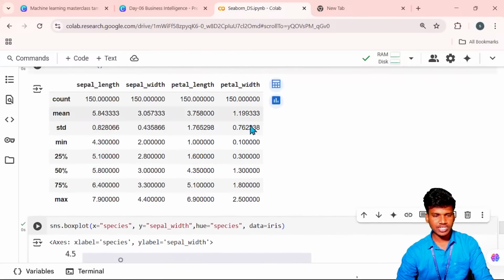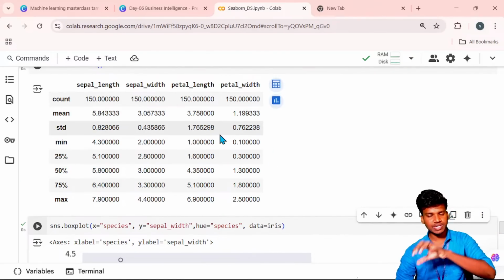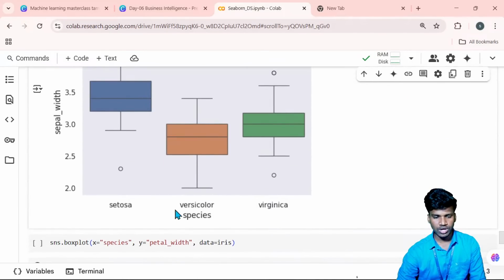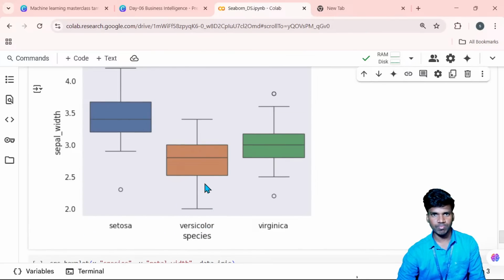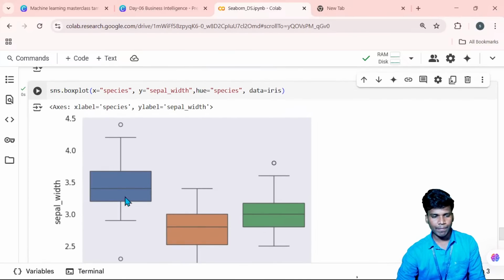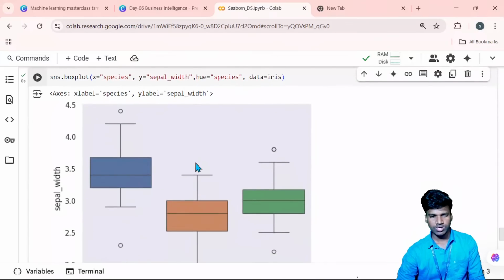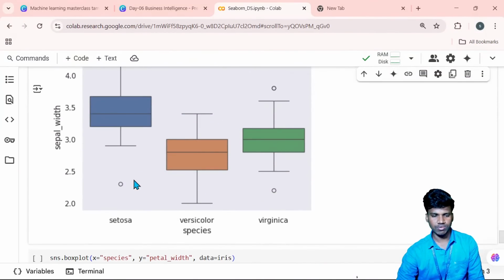So this describe function describes every species, not one particular specific species. The describe function represents every species' minimum and maximum level. So now we can understand it species wise. So versicolor is very low, nearly 2 minimum sepal width, right? The maximum sepal width is 4.4, nearly 4.5. So you can understand the total species count and the individual species count.